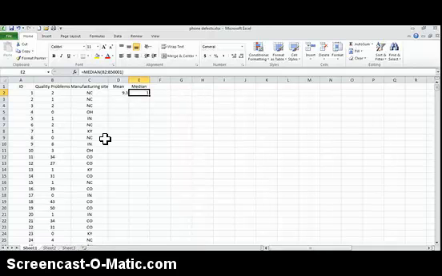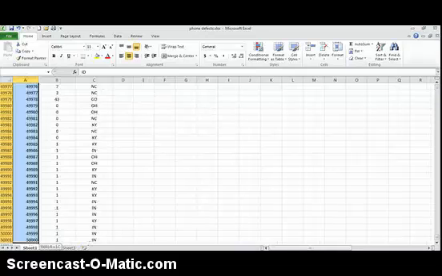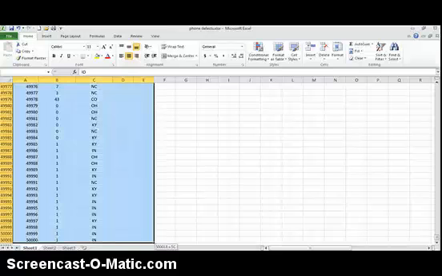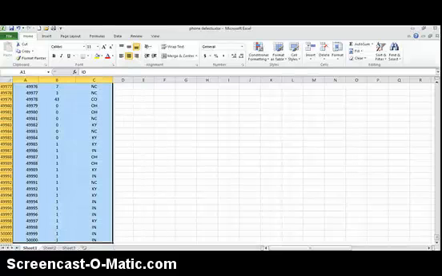And so a good way to find out if there are outliers would be to look at a histogram. To do a histogram, we're going to use what is called a pivot table. To use the pivot table, we need to select our data. So go to cell A1, do Control Shift, push the down arrow, and then push the right arrow, and that will cover all of our data.